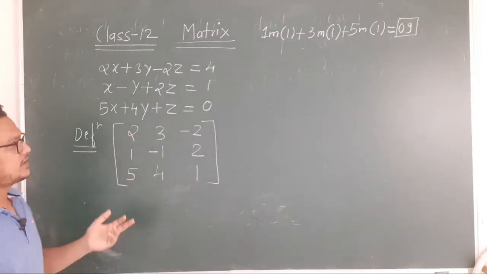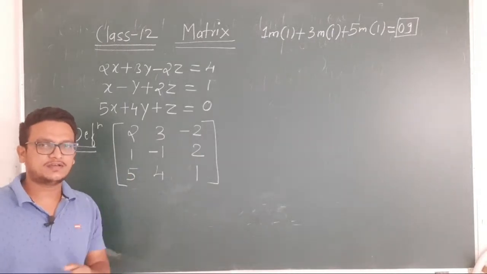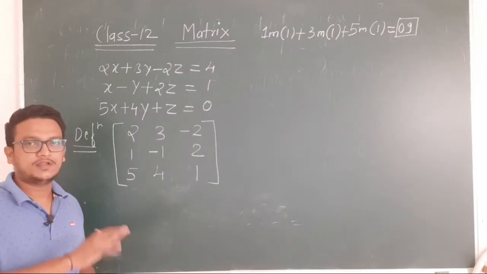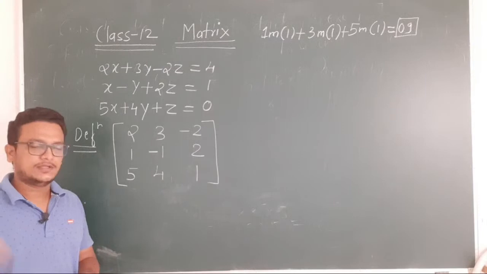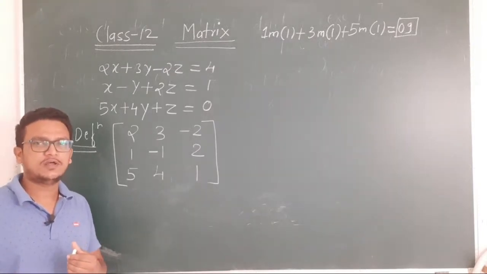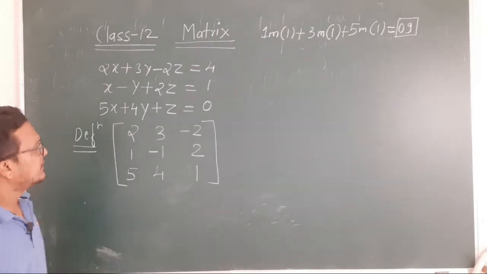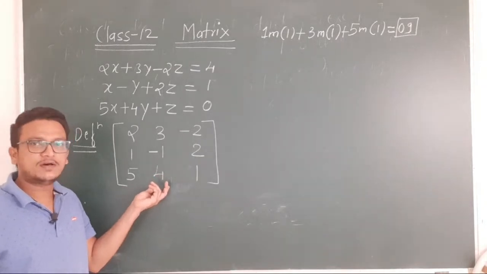In our theoretical syllabus we will most probably use trigonometric and algebraic functions, but when you go for competitive exams, you will come across logarithmic, exponential, all types of functions in the matrix. So this is the form of the matrix.